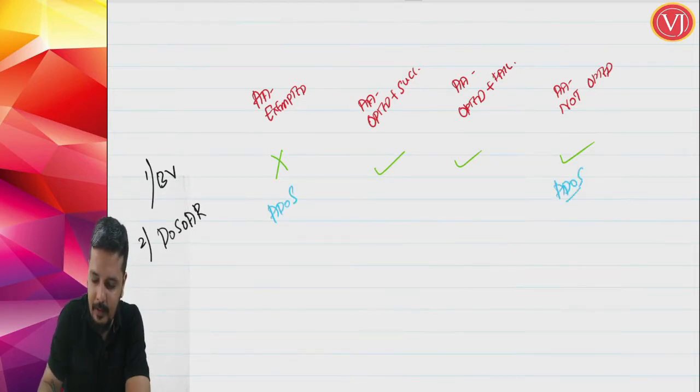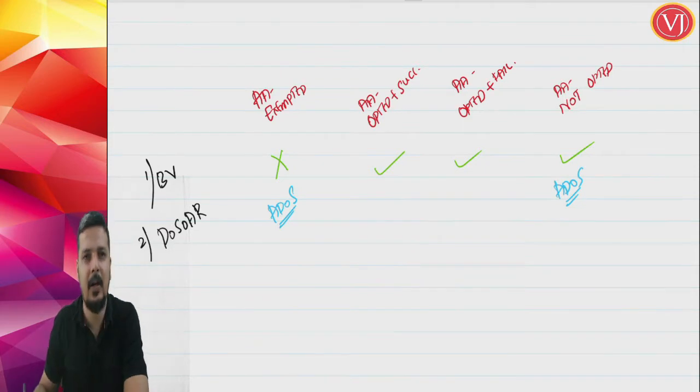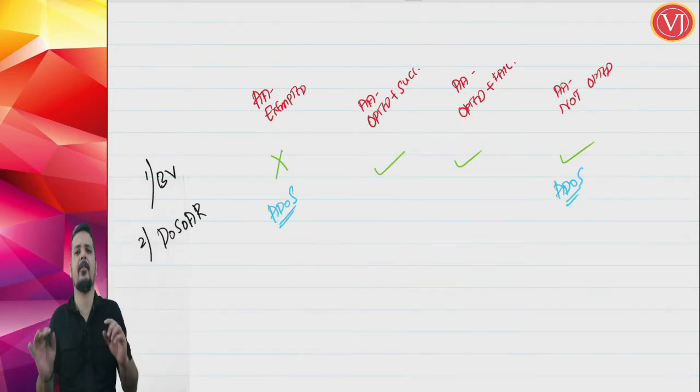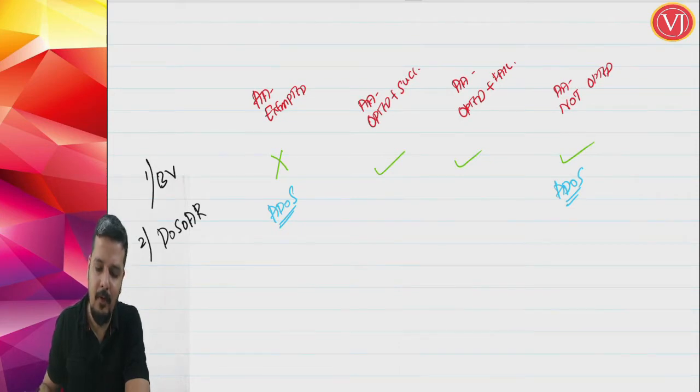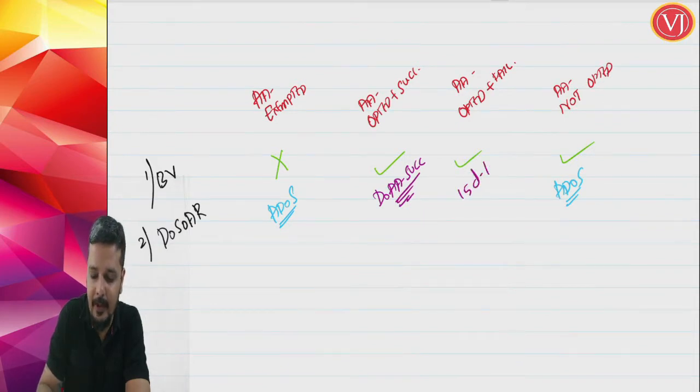Actual date of submission, where you are exempted from Aadhaar authentication or you are not opting. Things are very clear. So it starts from the actual date of submission of REG01. But if you have opted for Aadhaar authentication and it is successful, it is the date of Aadhaar authentication being successful. If you have opted for Aadhaar authentication and it is a failure, it starts 15 days from the date of submission of your REG01.